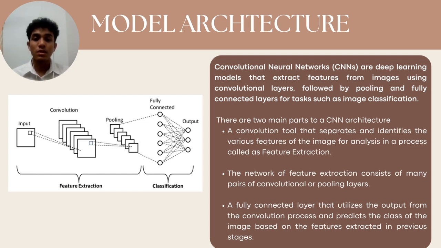Next, the network for feature extraction consists of many pairs of convolutional and pooling layers. The aim of pooling layers is to decrease the size of the convolved feature map to reduce the computational cost. This is performed by decreasing the connections between layers. The last part is the fully connected layers, which utilize the output from the convolution process and predict the class of the image based on the features extracted in the previous stages.